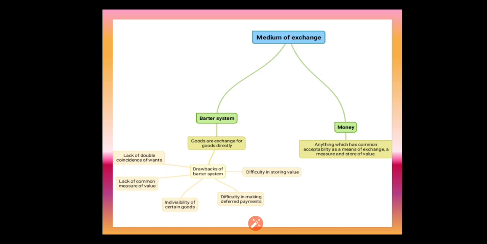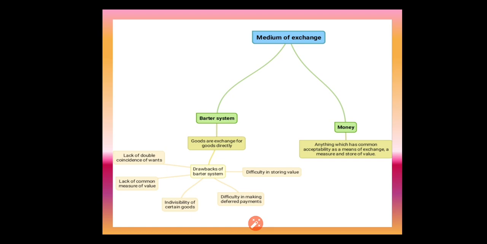If you want the barter system to function, you must have the double coincidence of wants. Without this, the barter system cannot exist. So what is double coincidence of wants? Two parties have to agree to buy and sell each other's commodities. That is called double coincidence of wants.